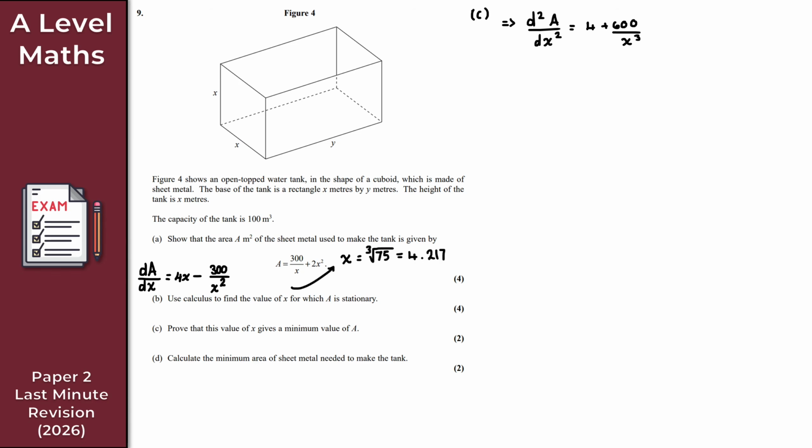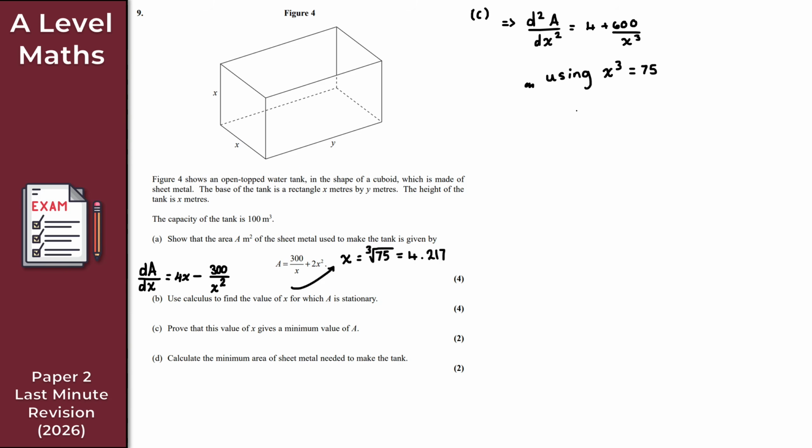It needs to be positive, right? So what I've got here is x cubed. So x cubed here would be 75, right? If the cube root of 75 is x, then cube both sides and I get 75. So x cubed is 75 here. And in that case, 4 plus 600 over 75, that's clearly greater than 0, right?